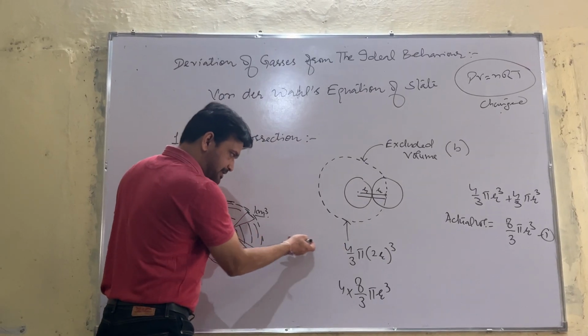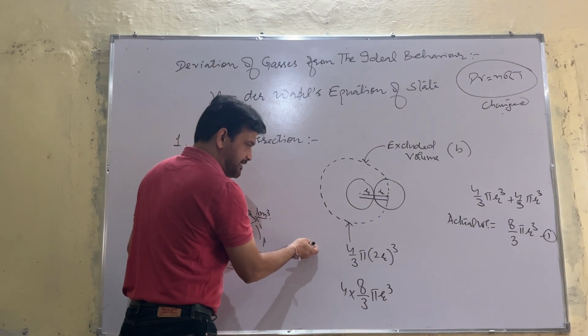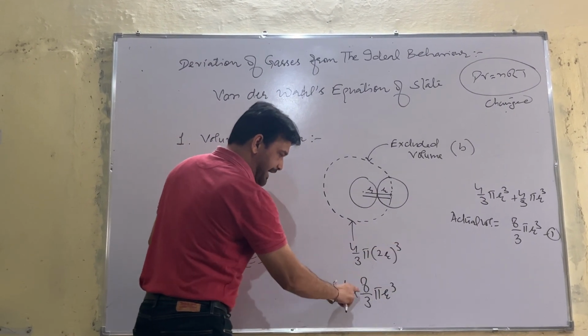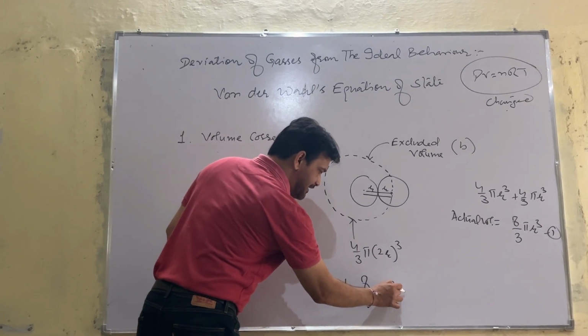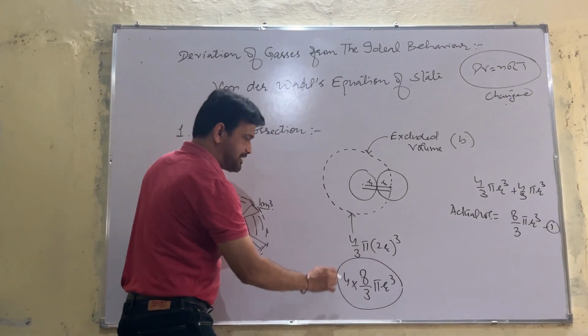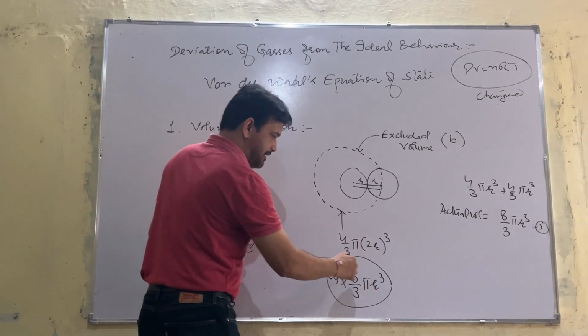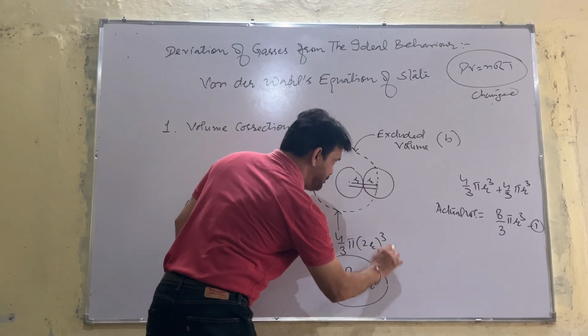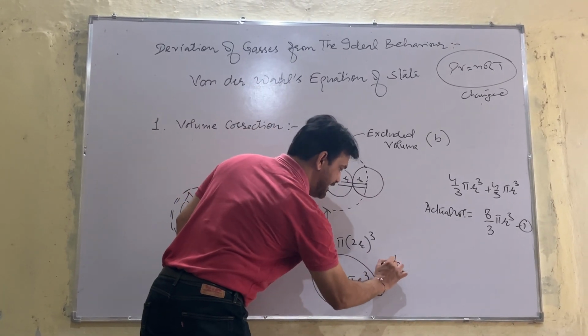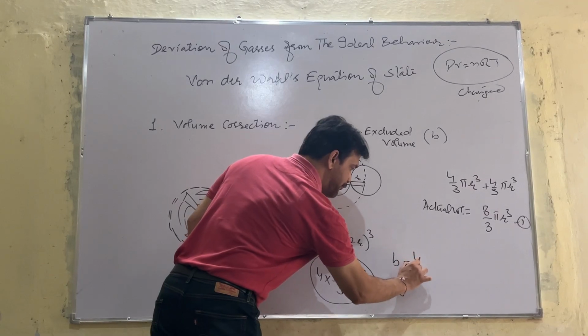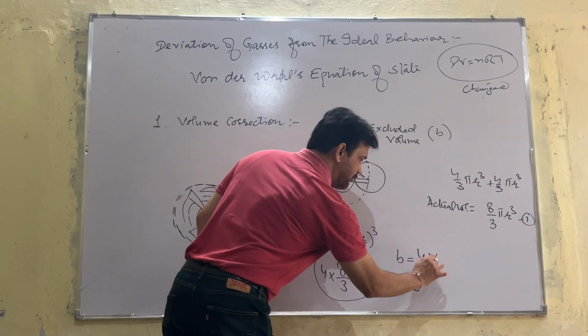I have written it in this way because I can explain that this excluded volume b is equal to 4 times the actual volume.